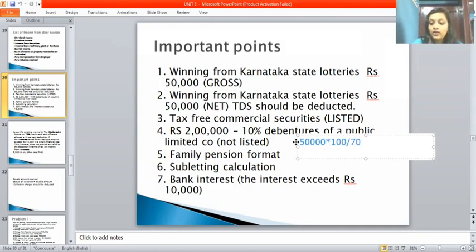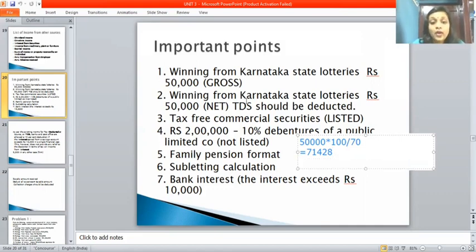So the final amount is 50,000 into 100 divided by 70, and you will get 71,428. Like this we should calculate the TDS part. Yes, so this is clear.